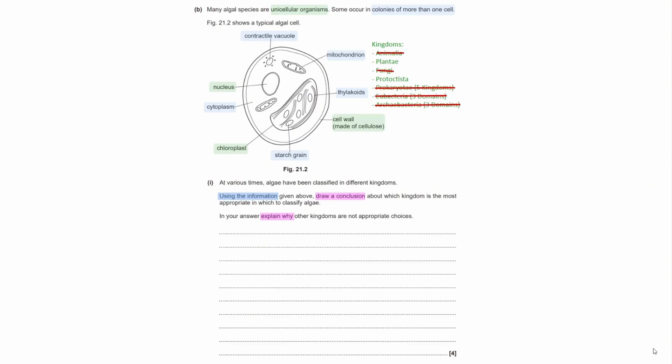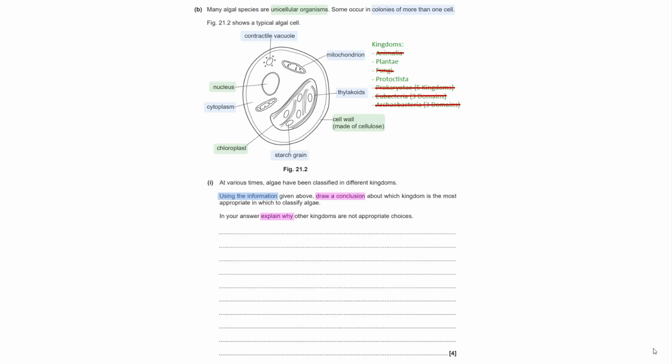The next piece of information we should turn to, having eliminated all of the cell structures in our reasoning, is the information provided in the stimulus of the question. Many algal species are unicellular organisms. Some occur in colonies of more than one cell. If you do not consider this small piece of information, you may immediately jump to thinking it's plants, a plant cell, because it has many familiar features.